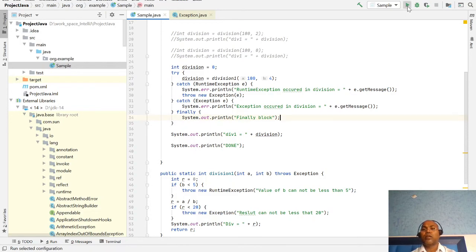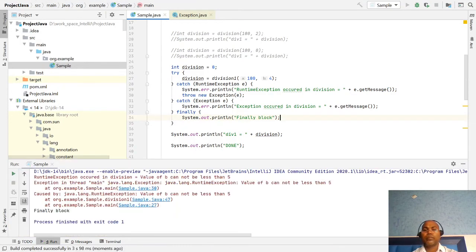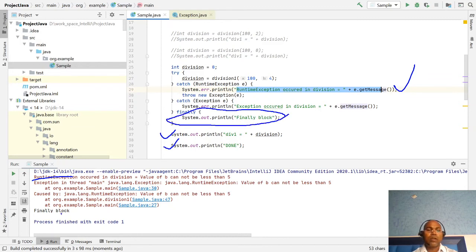If you run it here again, you notice that we have to handle the exception here, a runtime exception, but after that this block is not executed. But you notice this finally block is still executed.